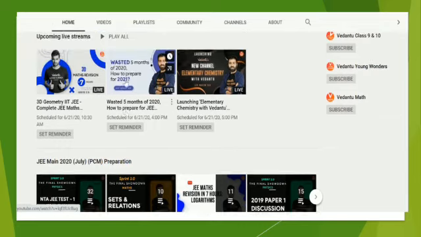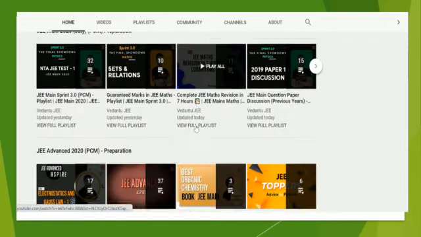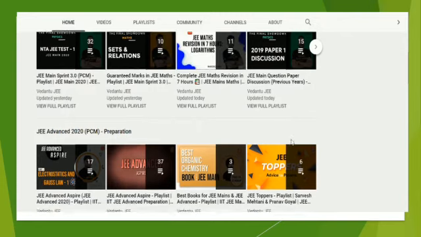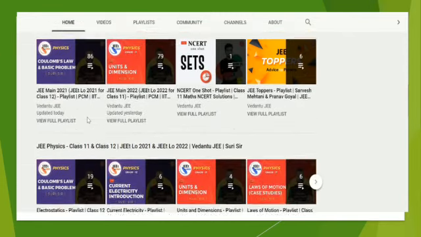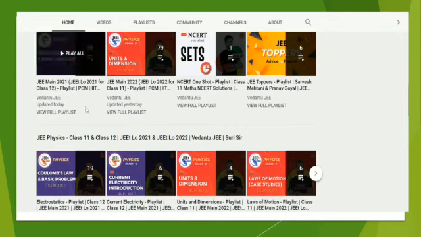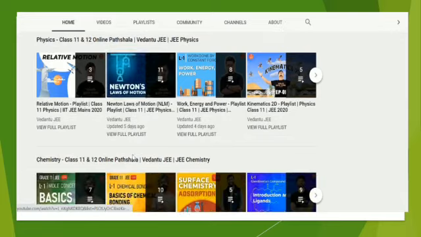See, at 10:30 a.m. there's a live stream, at 4 p.m. there's a live stream, at 5 p.m. They're working so hard. You guys must support them. See, they have chemistry, physics, and even for the 2021 batch they have also started.